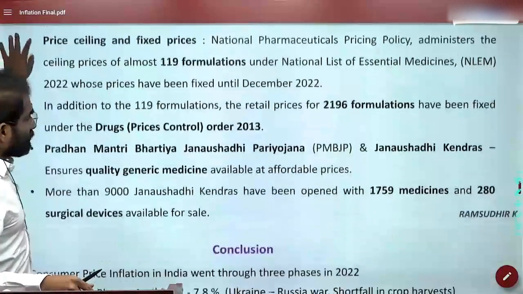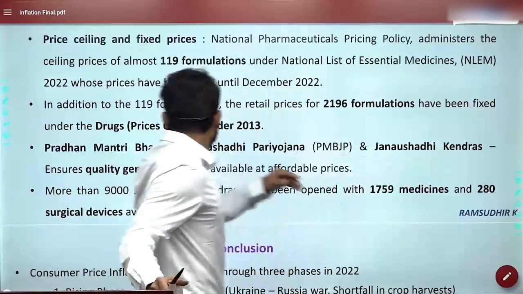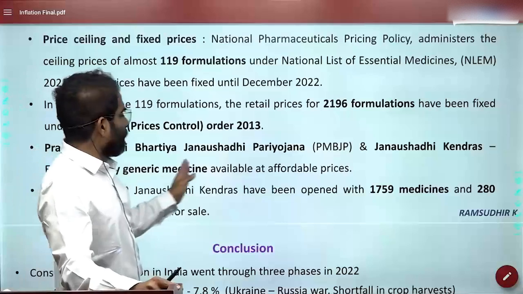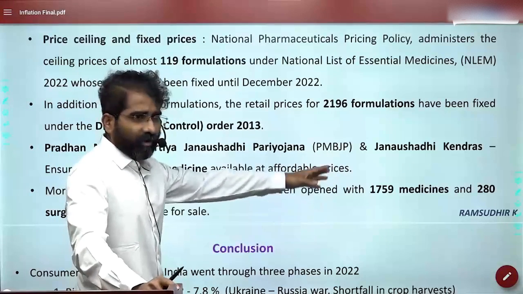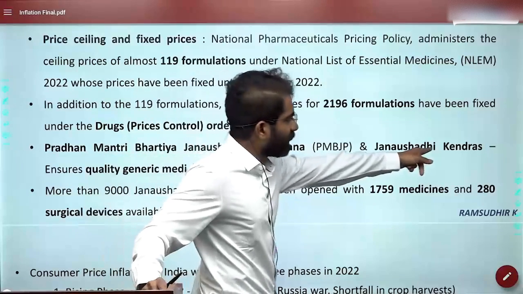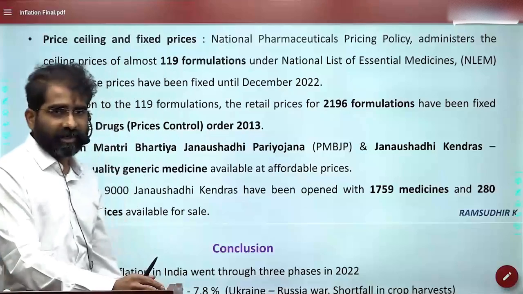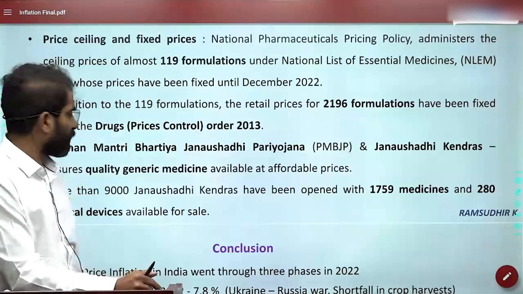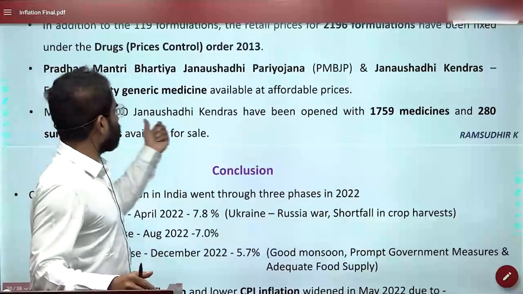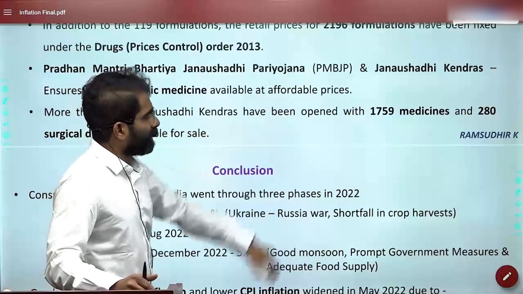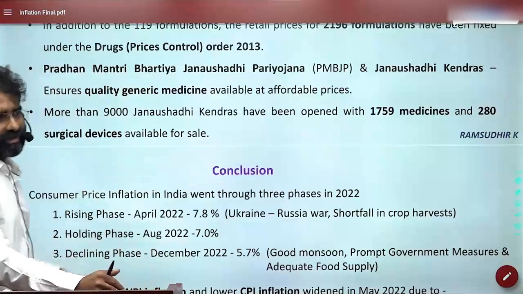Pradhan Mantri Bharatiya Jan Aushadhi and Jan Aushadhi Kendras ensure quality generic medicine available at affordable prices. Here, one is medicine on one side, quality medicines, and employment generation through these Jan Aushadhi Kendras. So the economic survey talks about employment as well as easy availability of essential drugs. That is the most important aspect. More than 9,000 Jan Aushadhi Kendras have been opened, with 1,759 medicines and 280 surgical devices; numbers not required.